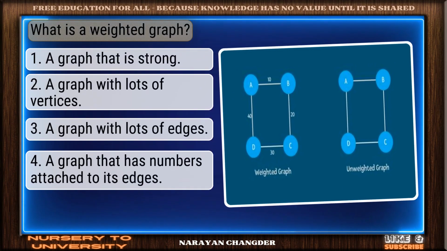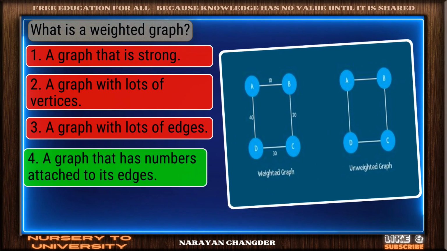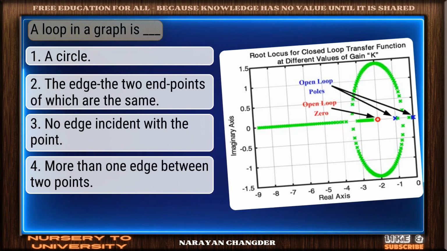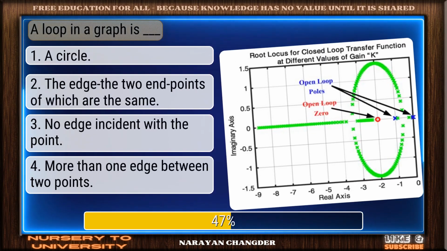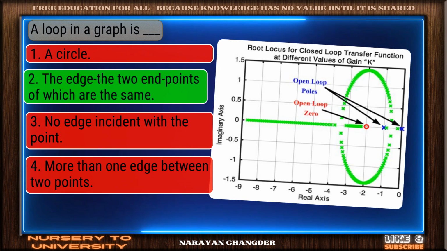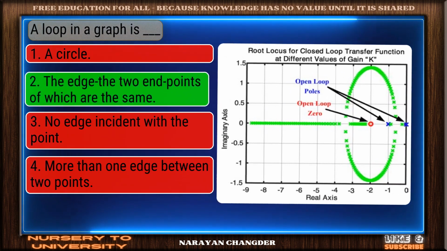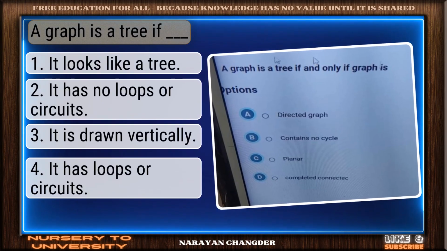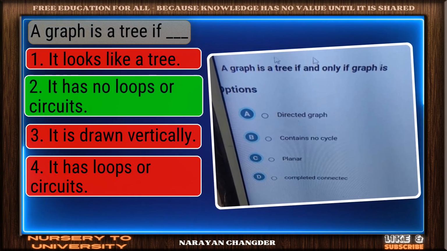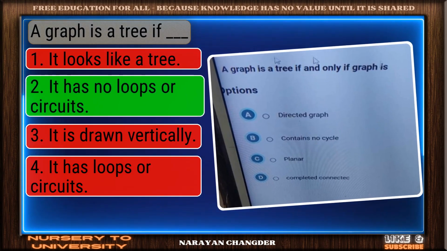Question number 67. What is a weighted graph? Sharp thinking. A graph that has numbers attached to its edges is the right choice. Question number 68. A loop in a graph is dash. Clear logic. Your choice, the edge, the two end points of which are the same, is sound and 100% true. Question number 69. A graph is a tree if a dash. Great thinking. It has no loops or circuits is the right choice.